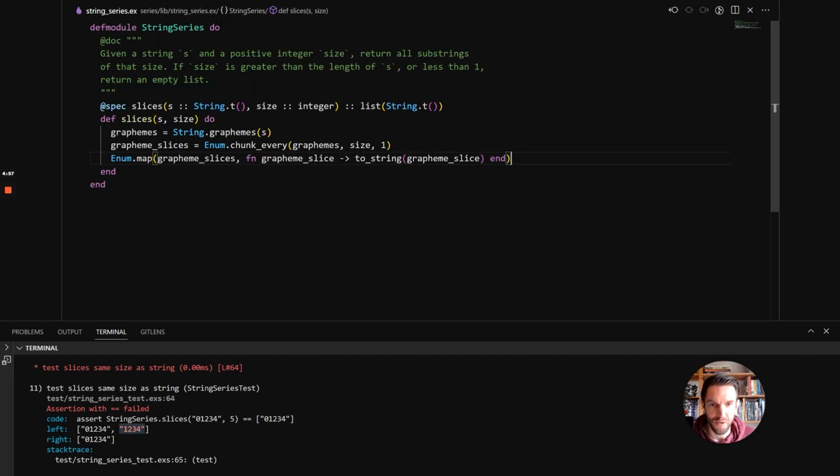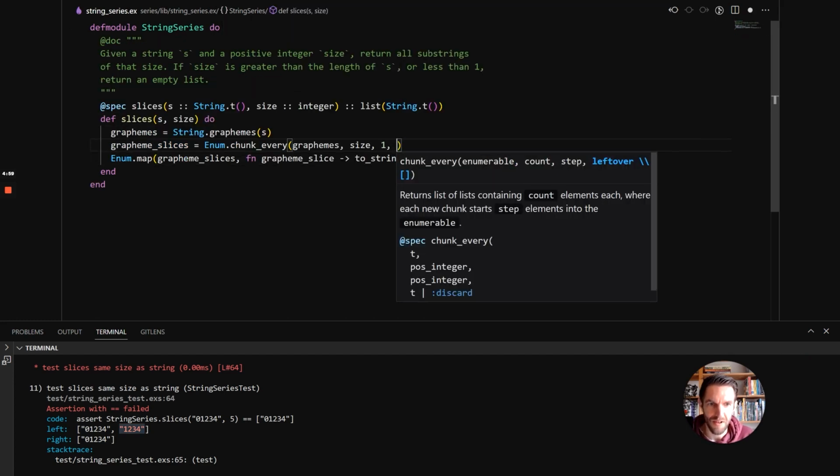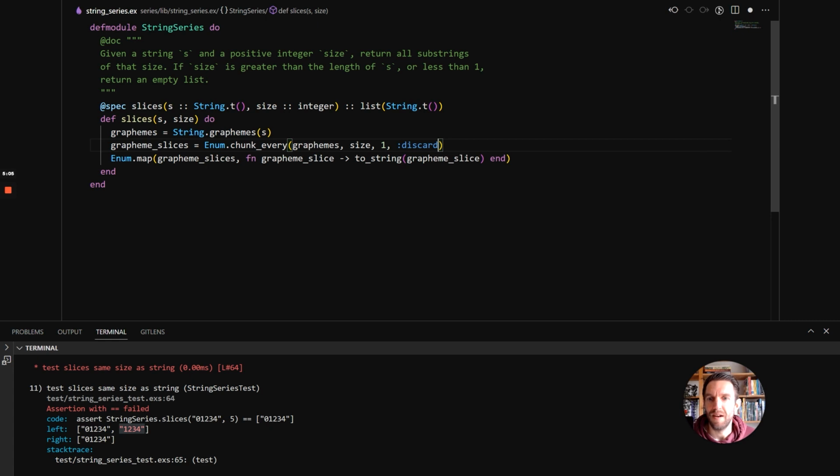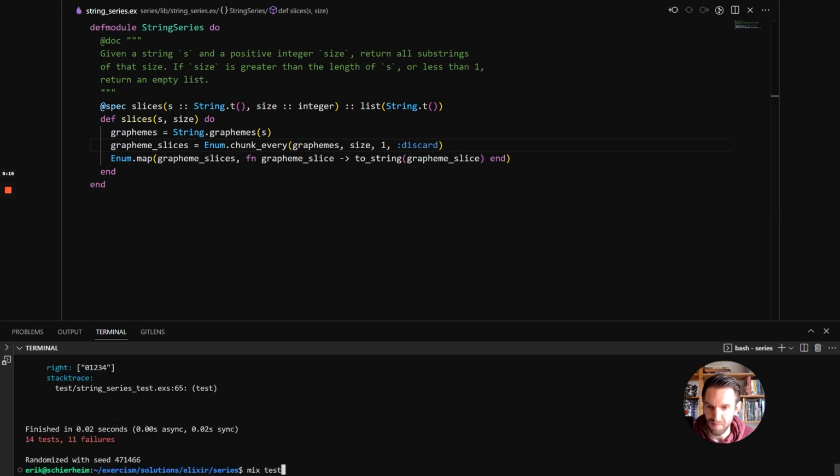And there's actually a fourth argument, which I briefly mentioned, where you can say, hey, if I pass in :discard, it will mean that chunk_every will only return chunks that have this size. So if it's less than that, it will discard it. So run it again. We only have one failure now, so that's great.